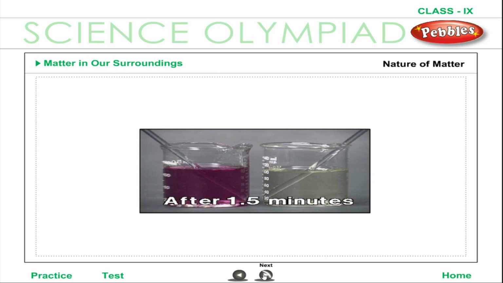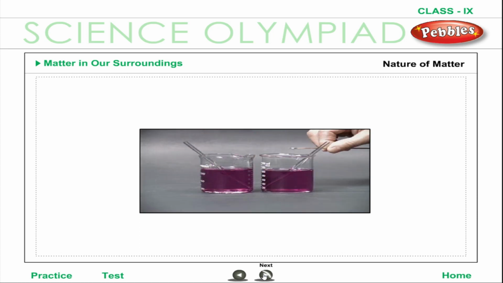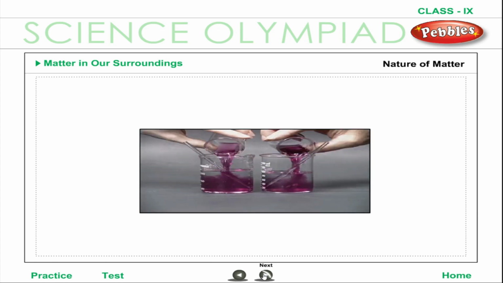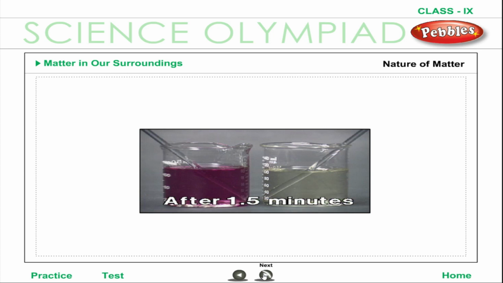This experiment shows that just a few crystals of potassium permanganate can color a large volume of water, say about 1000 liters. So, we conclude that there must be millions of tiny particles in just one crystal of potassium permanganate, which keep on dividing themselves into smaller and smaller particles.